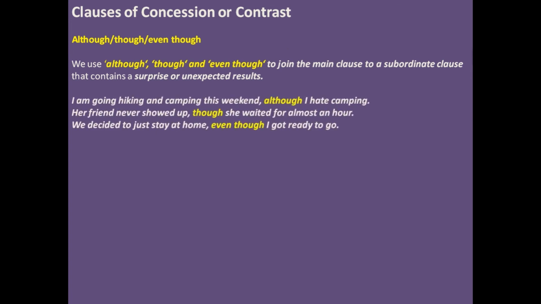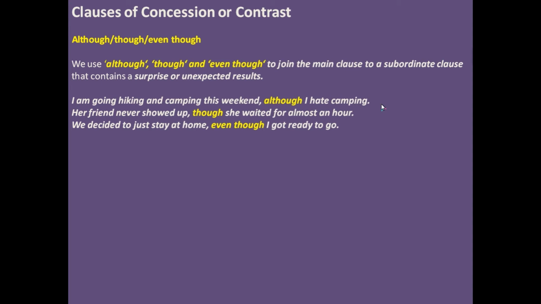I'm going hiking and camping this weekend, although I hate camping. Her friend never showed up, though she waited for almost an hour. We decided to just stay at home, even though I got ready to go. So here you notice the concession clauses in their normal adverb position, right? At the end of the sentence, they are still set off from the rest of the sentence. There is a comma setting off this subordinate clause.